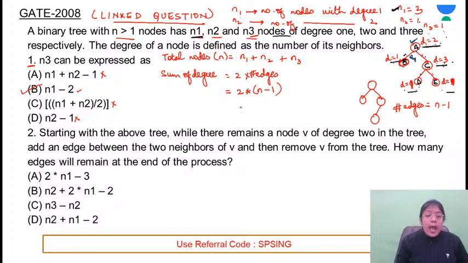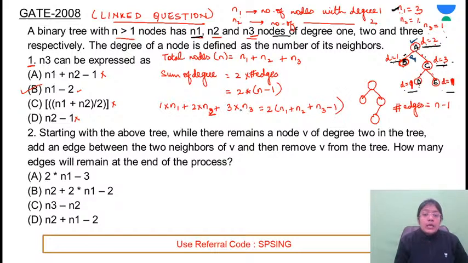Any doubt till here? And the total degree, how much will it be? 1 into n1. We have to calculate the total degree. How many nodes have degree 1? It is n1. For degree 2 it is 2 into n2 plus 3 into n3, and this is equal to the total degree, which is twice the number of edges. What is the value of n? It is n1 plus n2 plus n3 minus 1. Now simplify this.